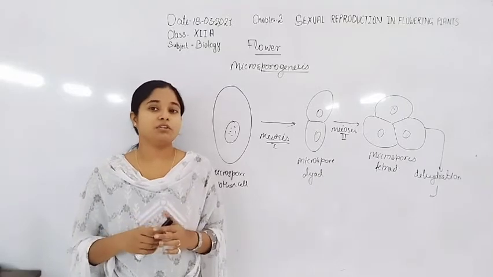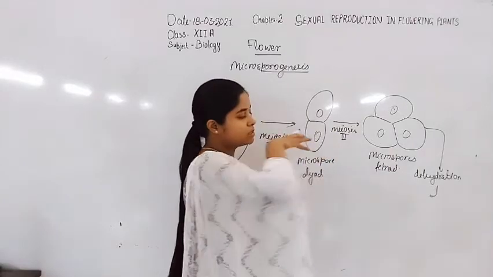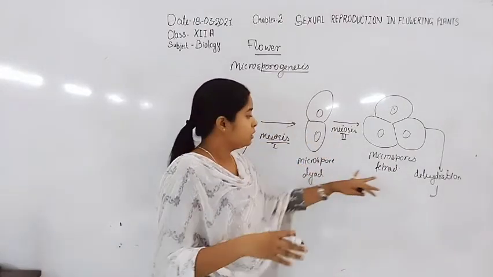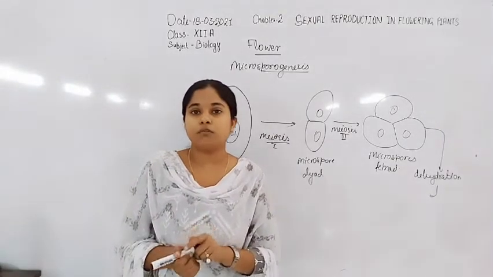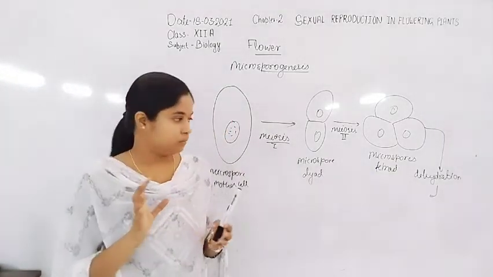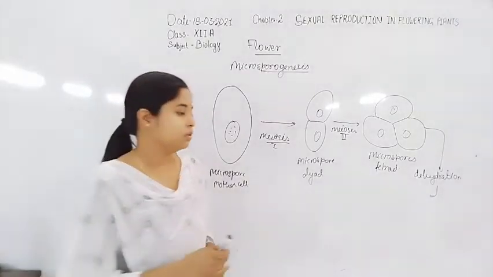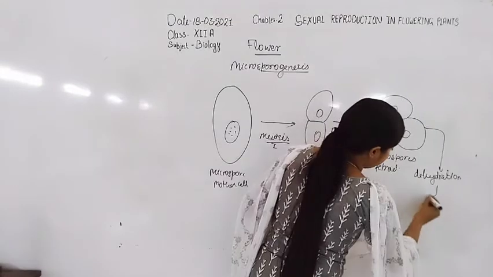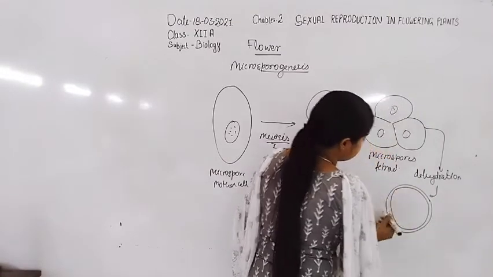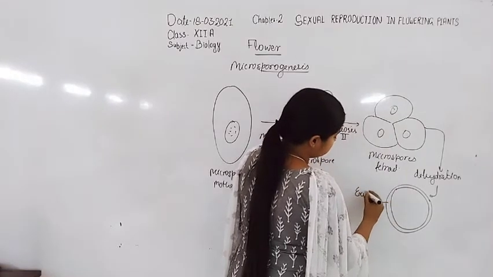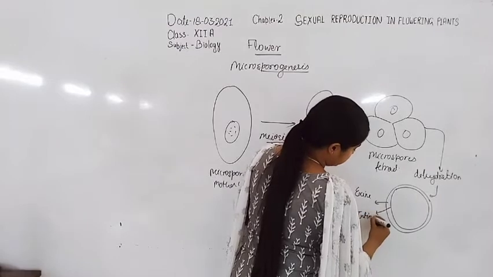After the modification and synthesis process, all these microspores become separated and form the double-membraned pollen grain. The outer membrane is known as exine and the inner membrane is known as intine. So here is the formation of the pollen grain. The outer layer is known as exine and the inner layer is known as intine.